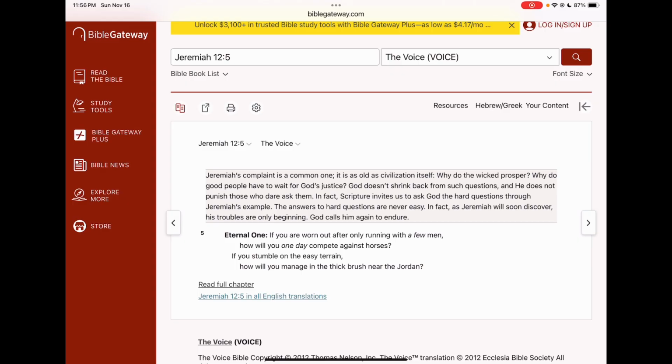When we read the verse, and then the commentary, everyone wanted to read it in context, which is exactly what we're talking about, how to study the Bible. She wanted to know about the verse. We found the reference in Google and linked to a reputable site in Google. Once we got to Bible Gateway, we changed the version to something that we understood. This one even has commentary to help us understand. But without reading it in context, we weren't exactly sure what was going on. So I hit the Read Full Chapter button.